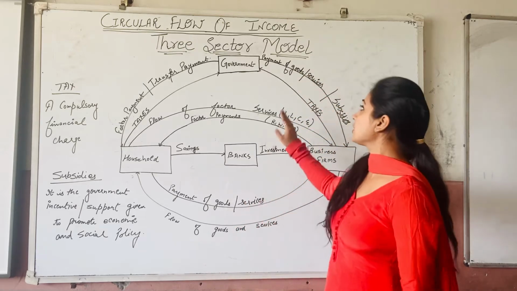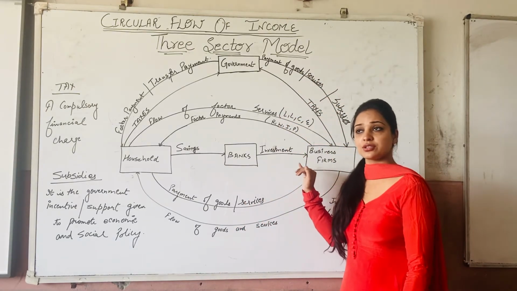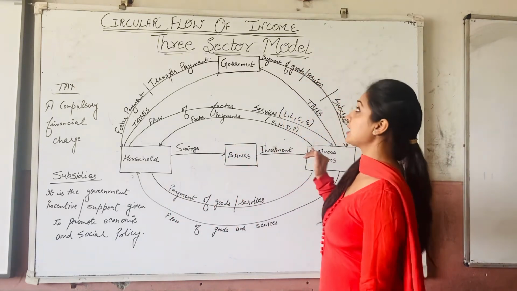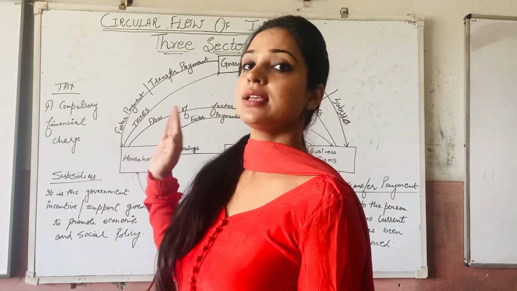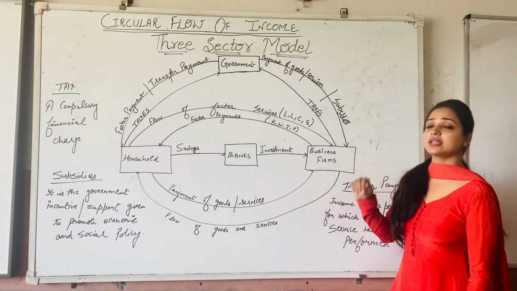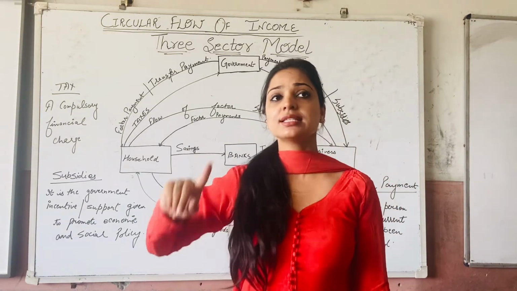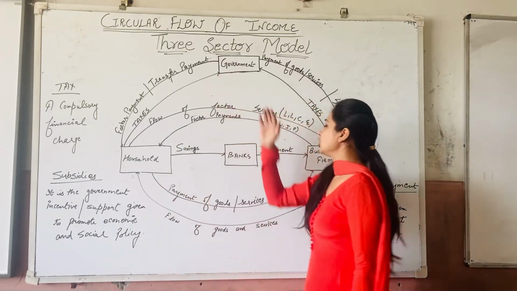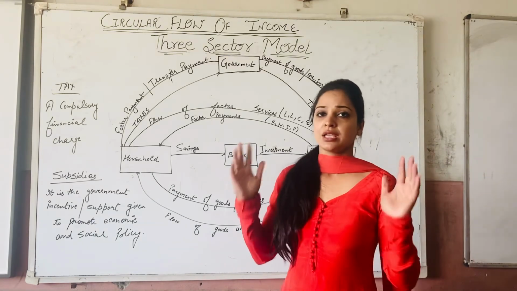Talking about government, now if government is purchasing anything from the business organization, government certainly has to make the payments. The payments of what? The payments of goods and services. So such payments are being made by the government to the business organization. Also, it has to give subsidies. Subsidies are a special kind of benefits which are being given by the government to any business organization, right, for setting up their industries in the backward area.